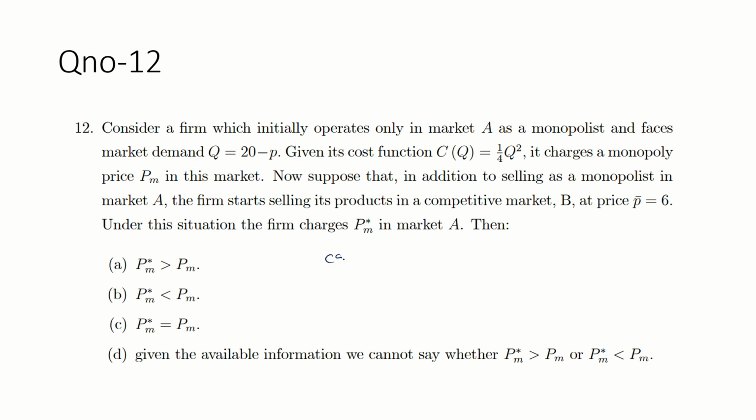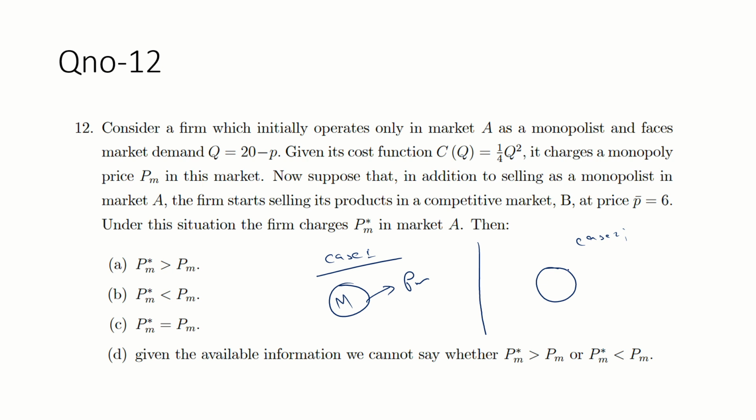So this is case 1 and this is case 2. Case 1 is simply the firm operating in a fully monopolist environment. And whenever the firm operates in a fully monopolist environment, the price is what? PM. So suppose this is the only monopolist environment M, and the price is PM. Okay, that's fine.